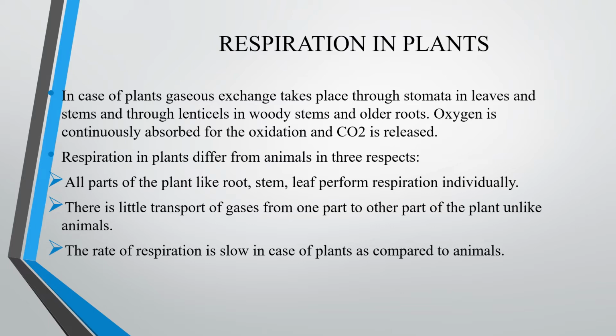Respiration in plants differs from animals in three respects. What are they? All parts of the plant like root, stem, leaf perform respiration individually. Then there is little transport of gases from one part to another part of the plant. Then the rate of respiration is slow in plants compared to animals.